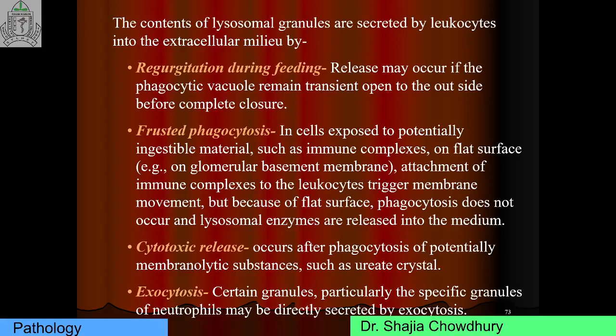Another short note question is a favorite question for the examiner. What is frustrated phagocytosis? In cells exposed to potentially ingestible materials such as immune complexes on a flat surface, that is, the glomerular basement membrane, attachment of the immune complex to the leukocytes triggers membrane movement. But because of the flat surface, phagocytosis does not occur and lysosomal enzymes are released into the media. This is called frustrated phagocytosis.